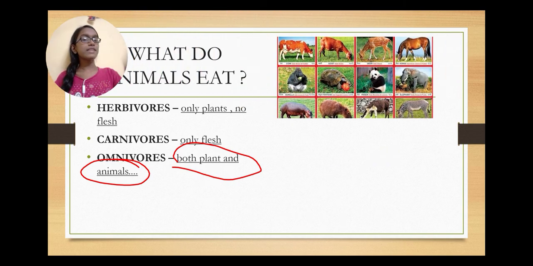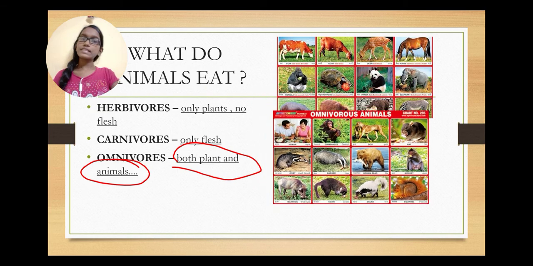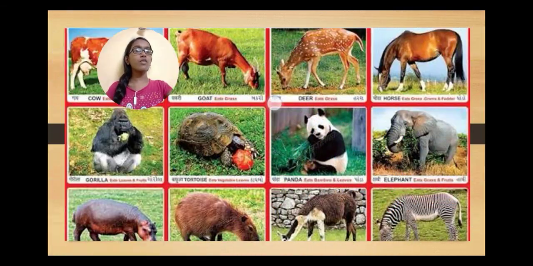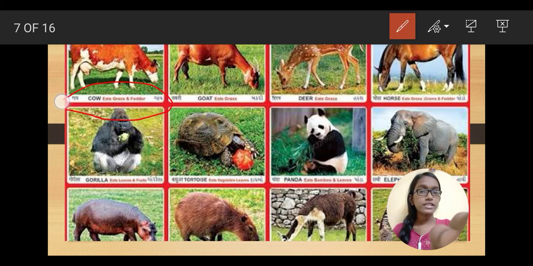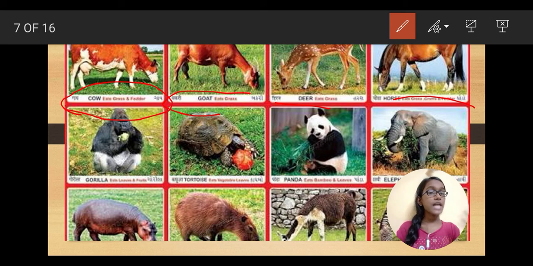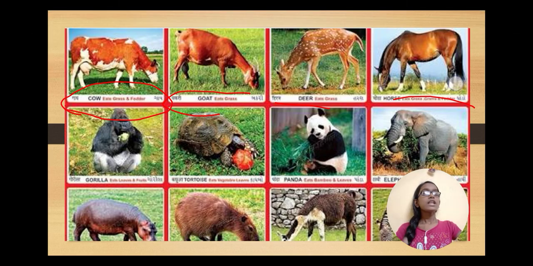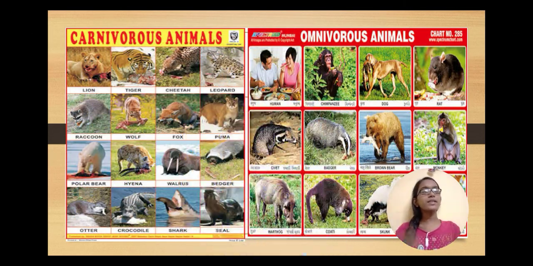Now let us deal with the examples for them. Let us deal with the examples of the herbivorous animals first of all. The herbivorous animals are as follows. The very first is cow, then the goats, then the deer, then the horses, then the pandas, elephants and all. Out of this, if you remember even 4, that would be a good thing.